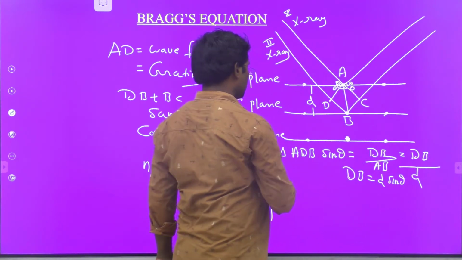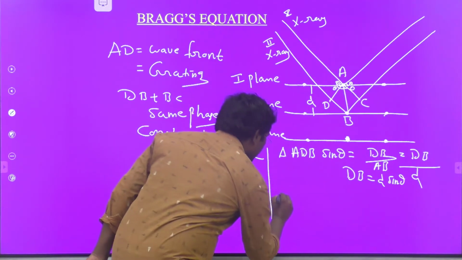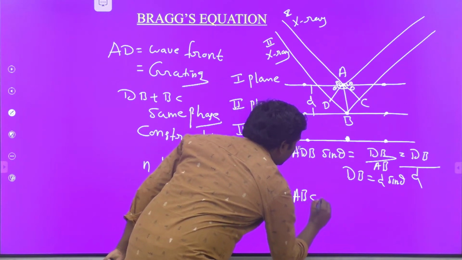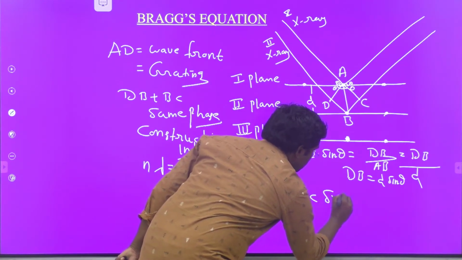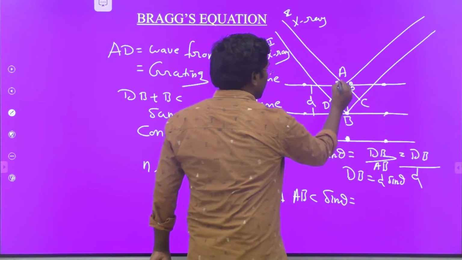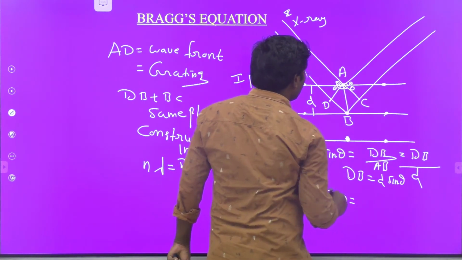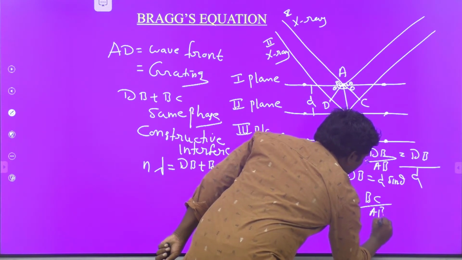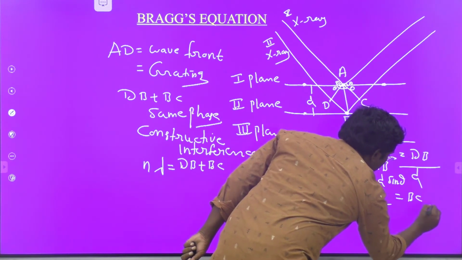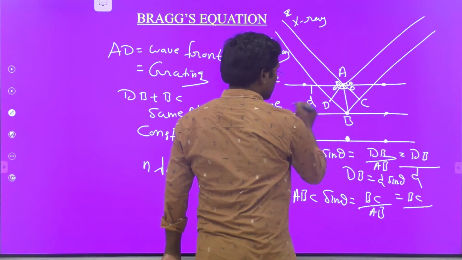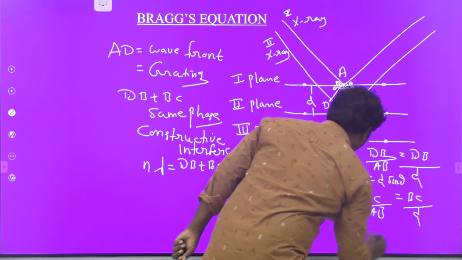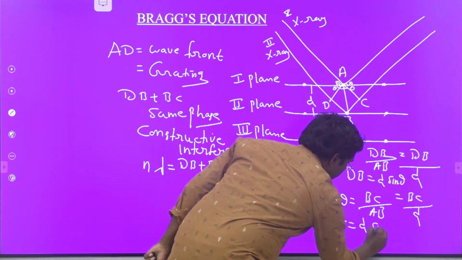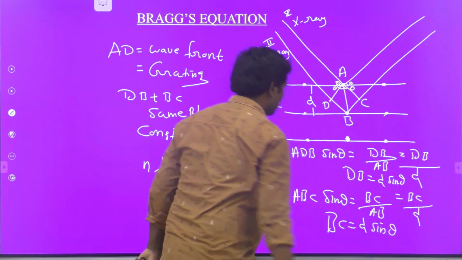Now come to the second triangle. From triangle ABC, sin theta is equal to BC by AB, where AB is the distance d. Therefore BC is equal to d sin theta.